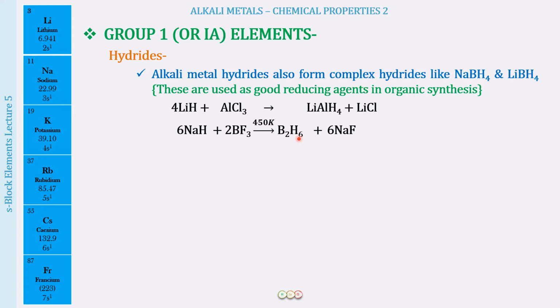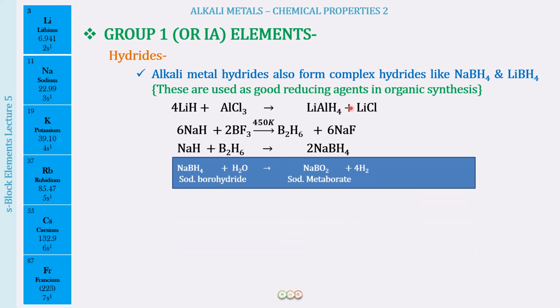I am picking up all the reactions from wherever they are in the NCERT textbook to combine your knowledge, make it repetitive for you again and again so that it is always in your mind. Okay, so we have sodium hydride reacting with BF3 to form diborane, and along with that sodium fluoride will be formed, and further sodium hydride can react with diborane to form sodium borohydride. So this is how sodium borohydride and lithium aluminium hydride reactions are going to be taking place.